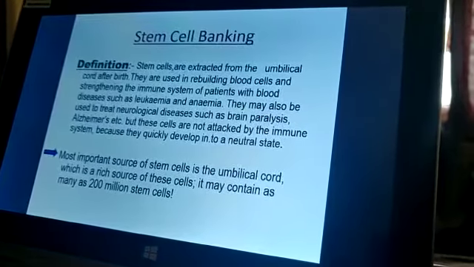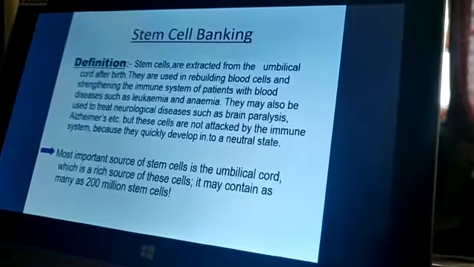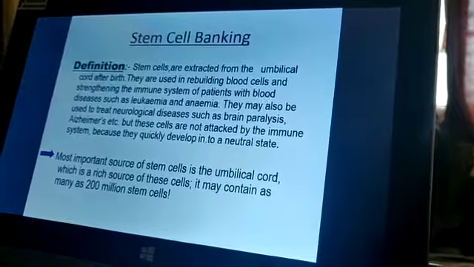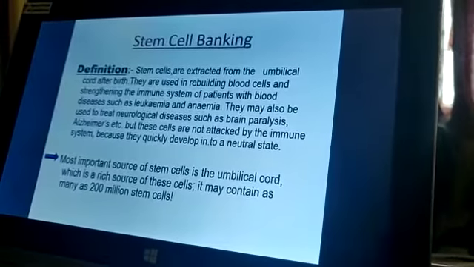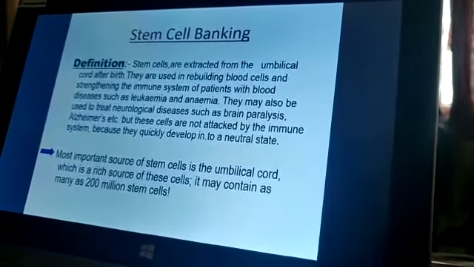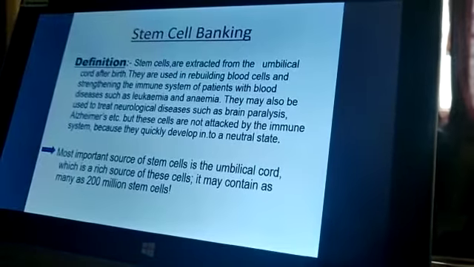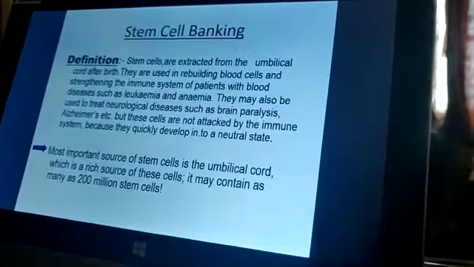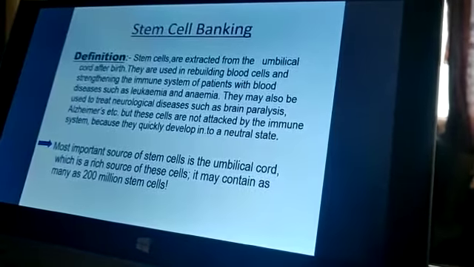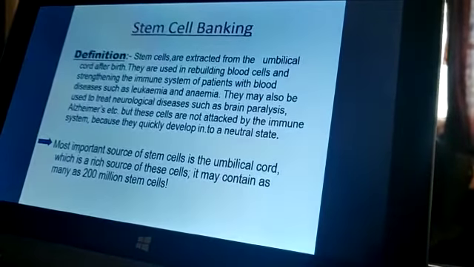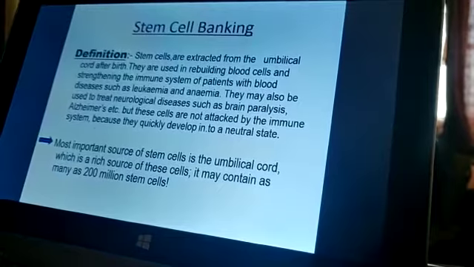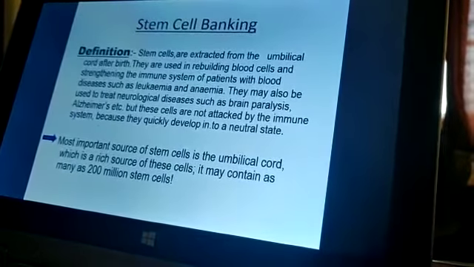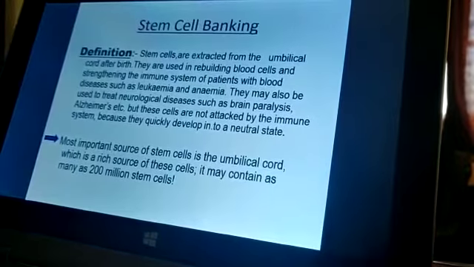But there is also a facility called stem cell banking. What is stem cell banking? The stem cells are extracted from the umbilical cord after birth. They are used in rebuilding the blood cells and strengthening the immune system of patients with blood diseases such as leukemia and anemia. They may also be used to treat neurological diseases such as brain paralysis and Alzheimer's disease.